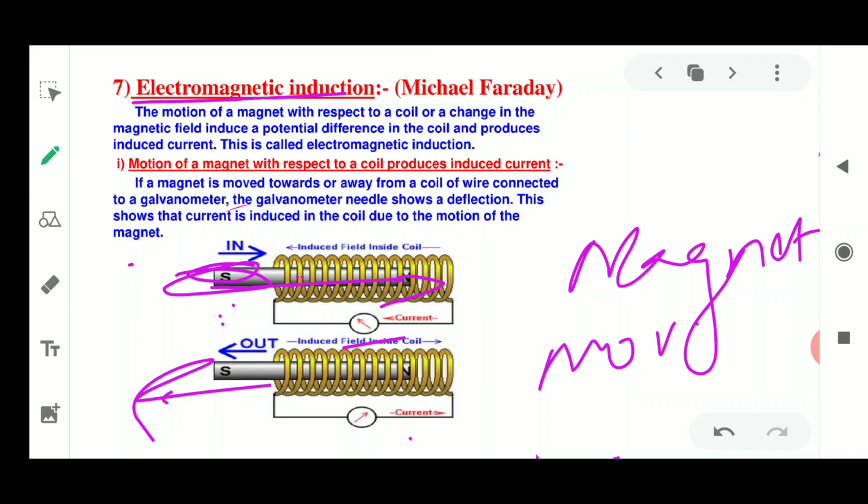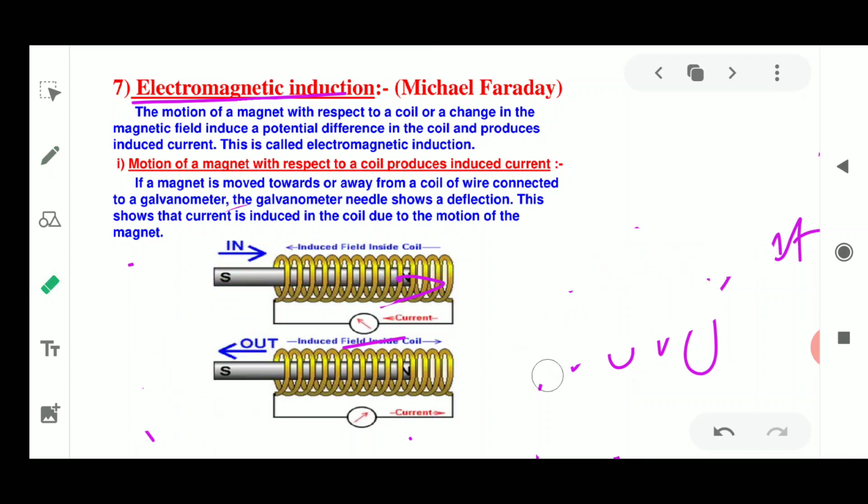Now take a strong bar magnet and move it inside the coil, facing its north pole inside. We will find a deflection in the galvanometer.